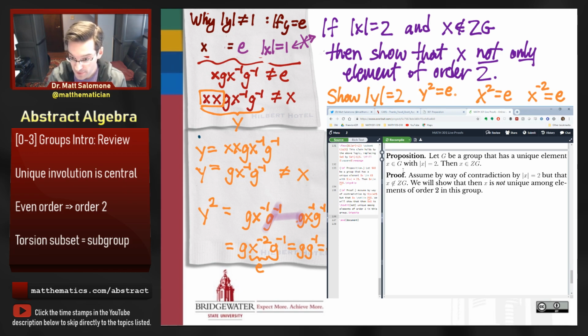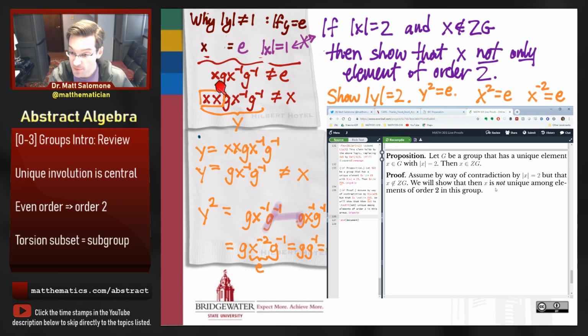And so now is when we're going to jump straight down to this line where y is equal to g x inverse g inverse, because that's the magic sauce. That's my construction that's going to produce for me another element of order 2 in this group. How did we get there?